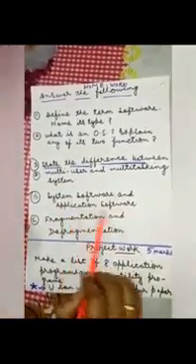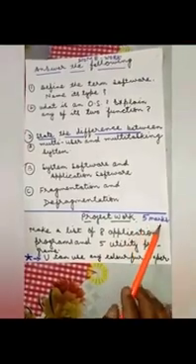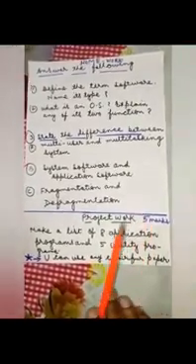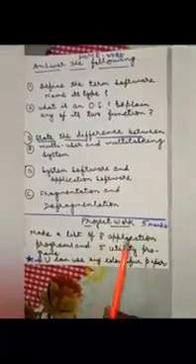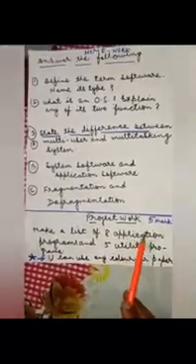The third is: state the differences between A, multi-user and multitasking system, B, system software and application software, C, fragmentation and defragmentation. The project is for 5 marks. You have to complete all the homework and project work whatever I am giving in my video.